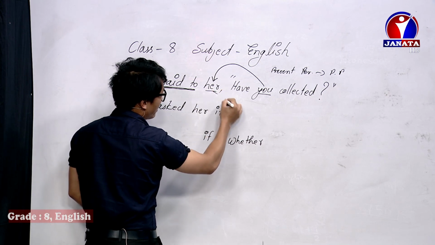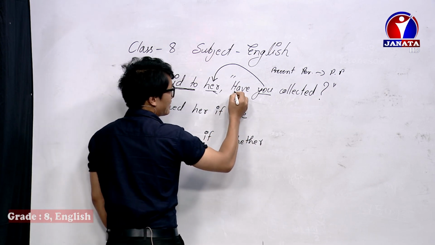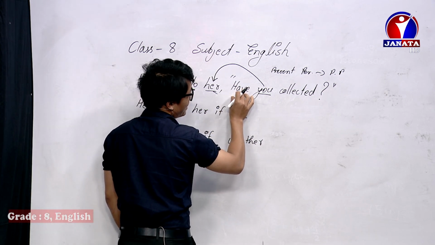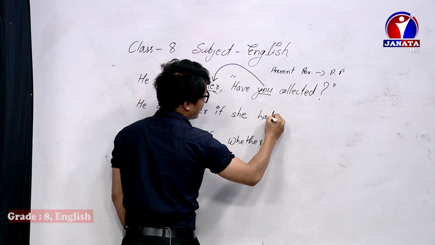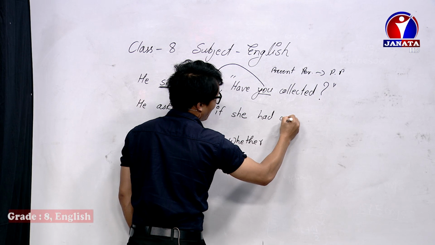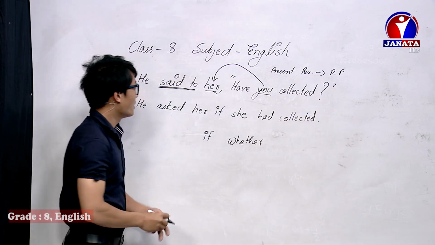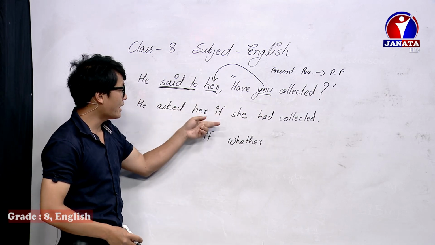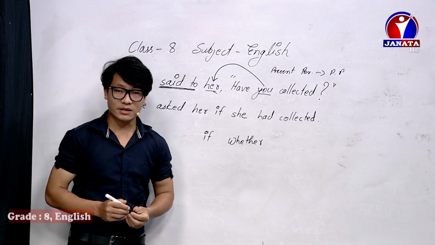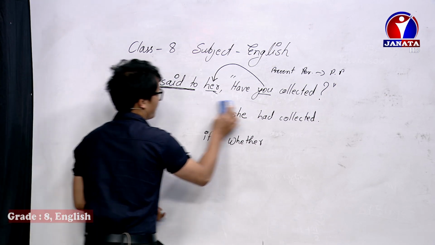So her comes here and stands as a subject, and the subject is she. And this is present perfect. Present perfect should be changed to past perfect. So past perfect is had, have changed into had, and verb 3 collected. He asked her if she had collected. So this is how we change a yes/no question into indirect speech.